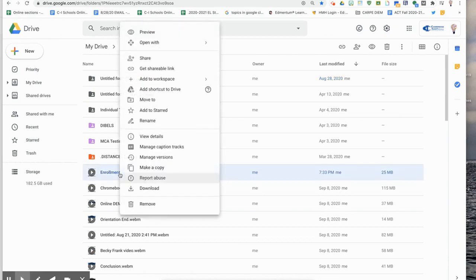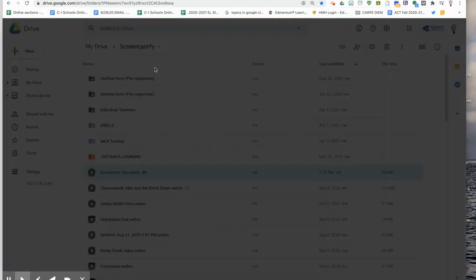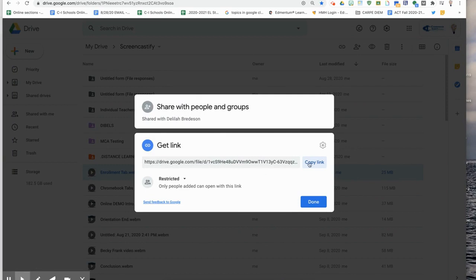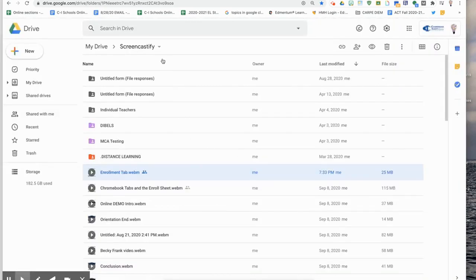I can just right click, and on a Chromebook, a right click is 2 fingers on the touchpad. Okay, and now I can go to get shareable link, and I can copy that link. And then if my teacher is asking me to put it in like a Google form, I can paste that into a Google form and hit submit.